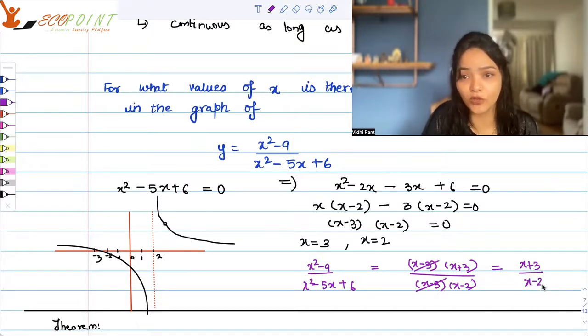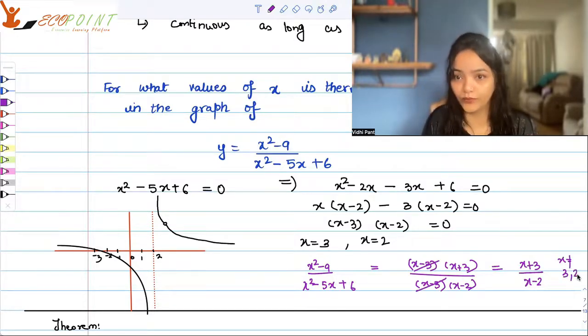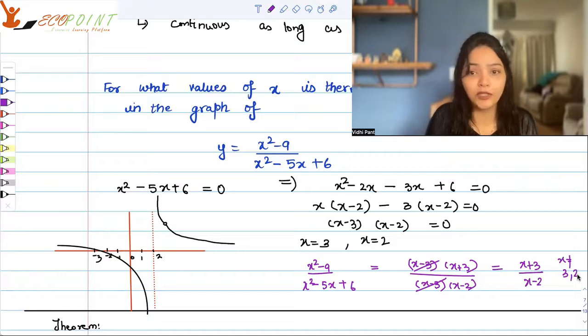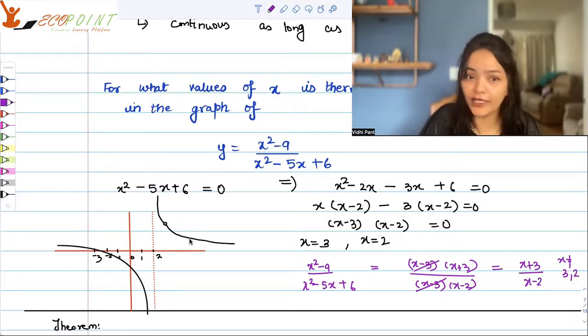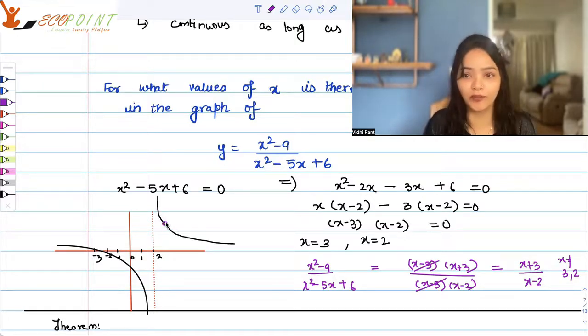But as I've taught you before also, the domain does not include 3 and 2. 2 is very much visible after cancellation as well, but the function is not defined at 3. So graphically, you might feel that there's a smoothness here, but the functional value would not be there. So you don't have a functional value at 3.